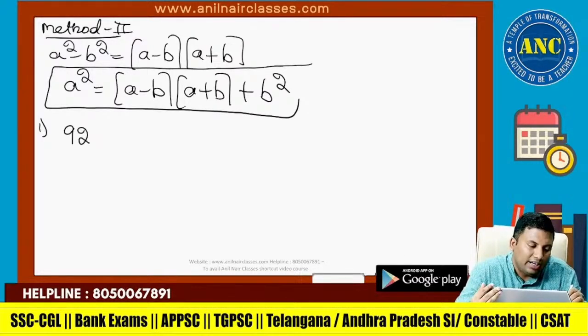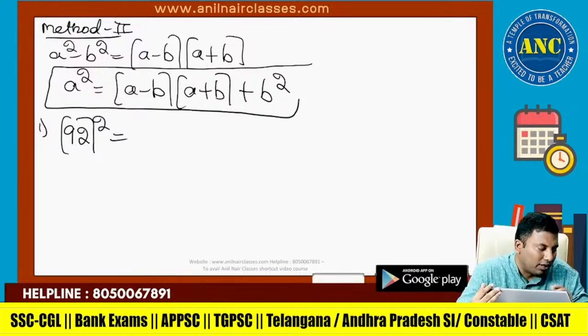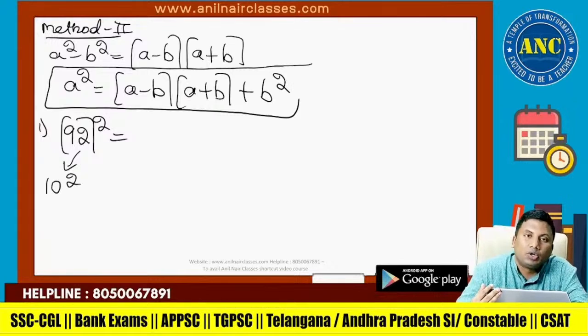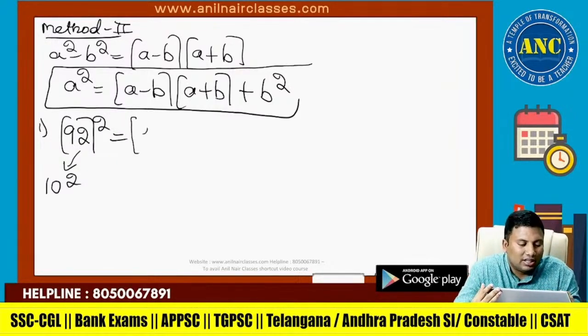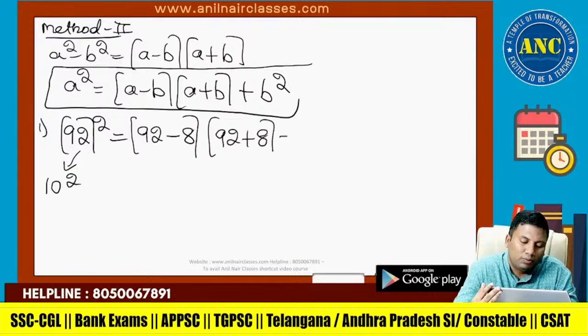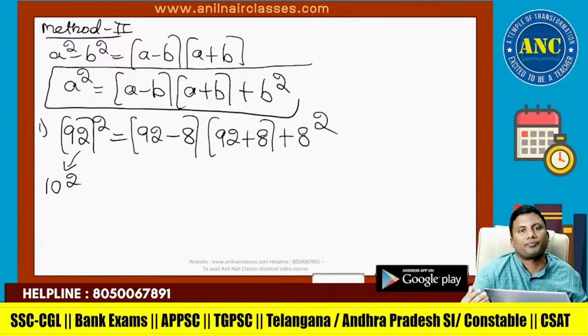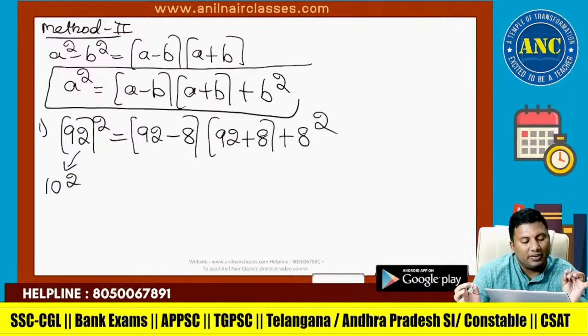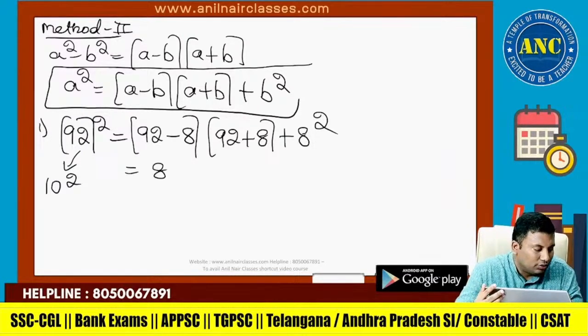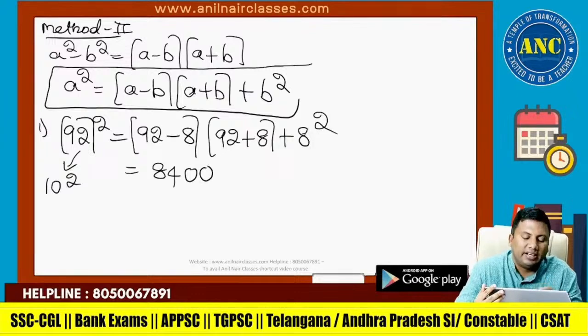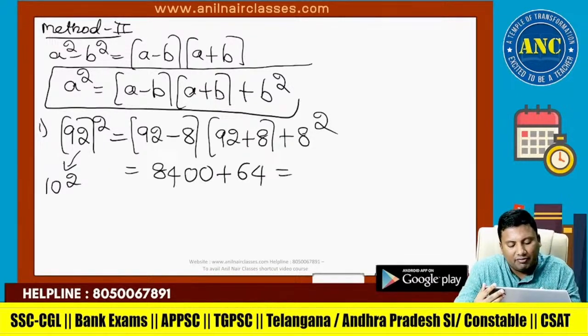Suppose it is 92 square. Step number 1: 92 is nearer to which power of 10? 100. What is the difference? 8. So 92 minus 8 into 92 plus 8, plus 8 square. b is the difference between the number and the assumed base. 92 minus 8 is 84. 92 plus 8 is 100. 8 square is 64.